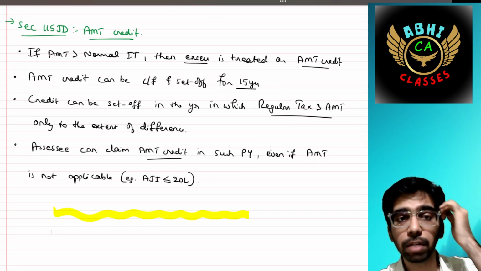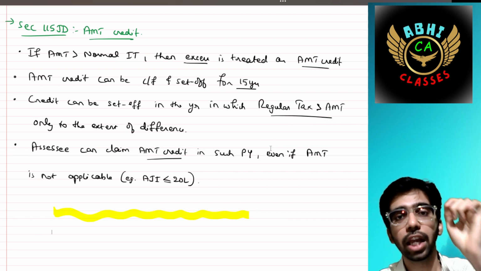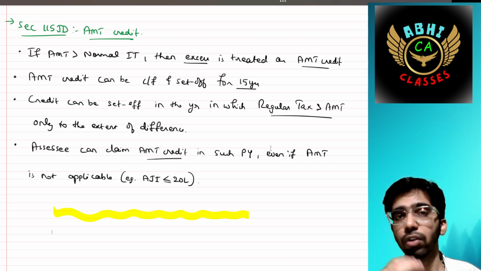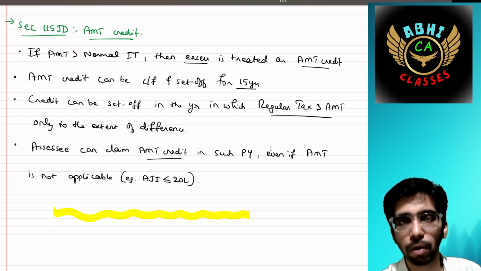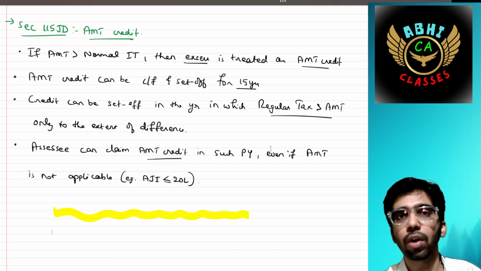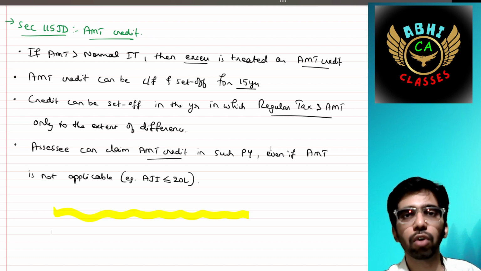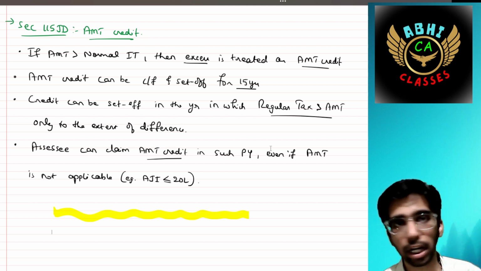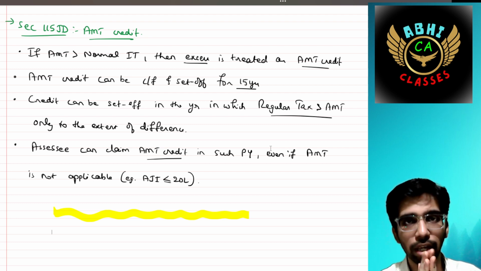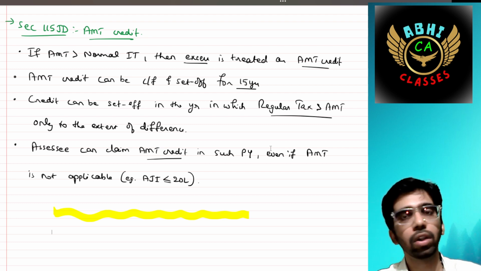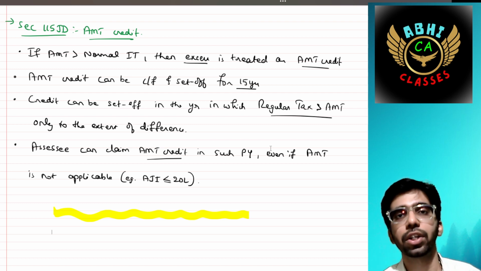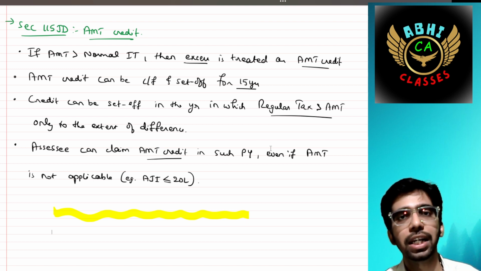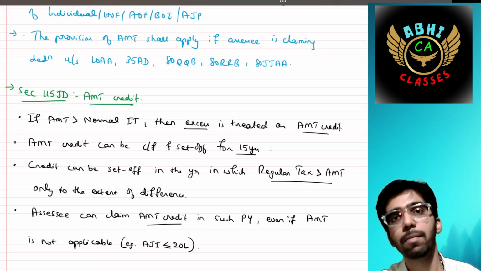SSC can claim AMT credit in the previous year even if the AMT provision is not applicable. For example, in any of the previous years, if you were not eligible, you do not have to pay the AMT provisions or tax because your adjusted total income is less than or equal to 20 lakh. In that case also you can utilize that AMT credit. Okay, this is the entire concept. Here we have completed the entire concept of deductions, Chapter 6A deductions along with section 10AA SEZ and section 115JC, that is the AMT provisions.